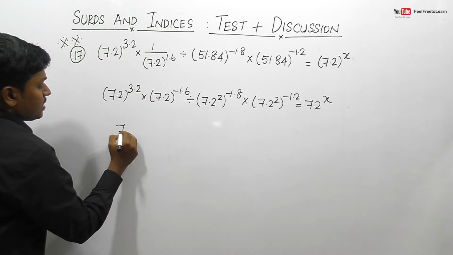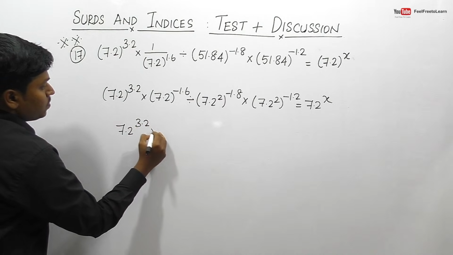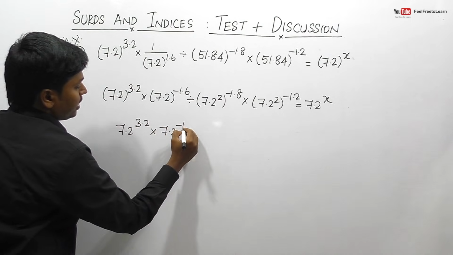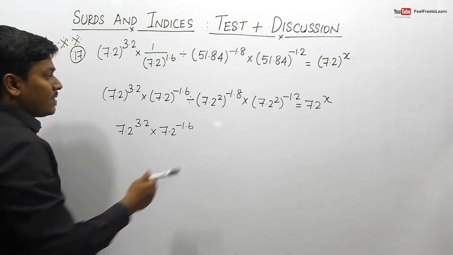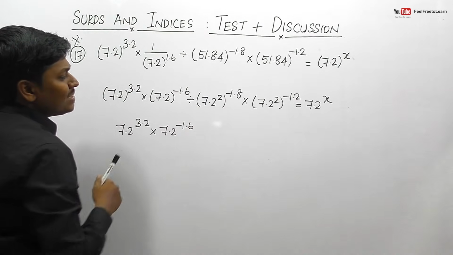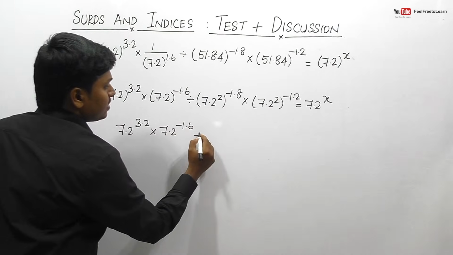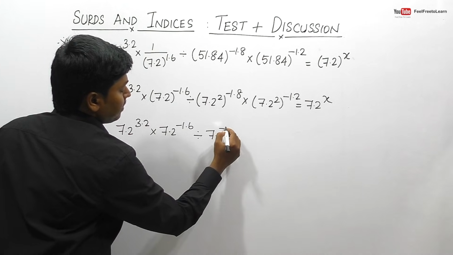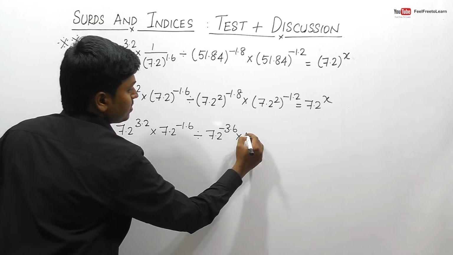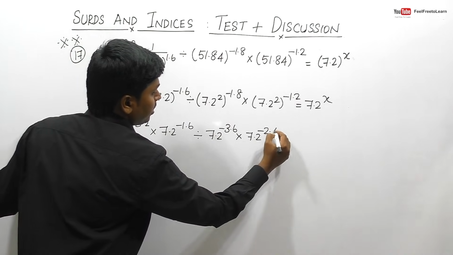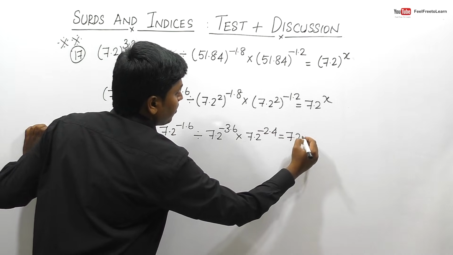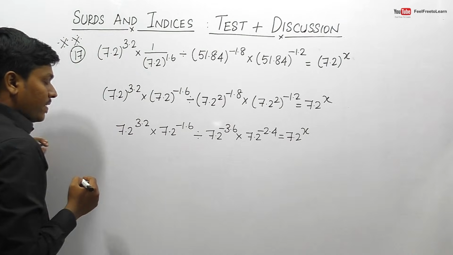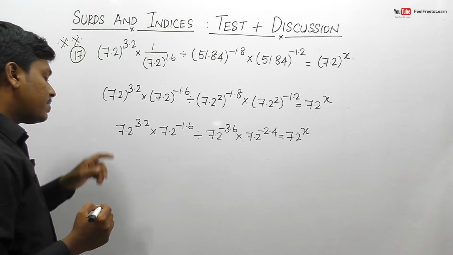So this can be done as 7.2 power 3.2. So 7.2 power minus 1.6. So friends, 1.8 into 2 will be 3.6, right? So this can be done as division of 7.2 minus 3.6. So 7.2 minus 2.4 is equal to 7.2 power x. So finally we have converted all the expression in terms of 7.2.